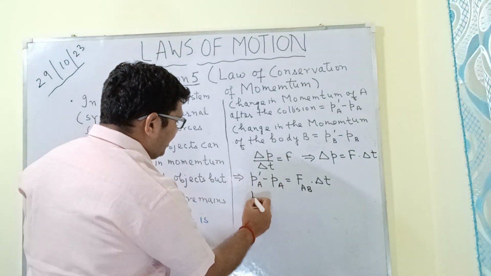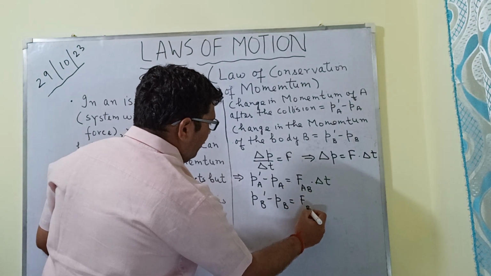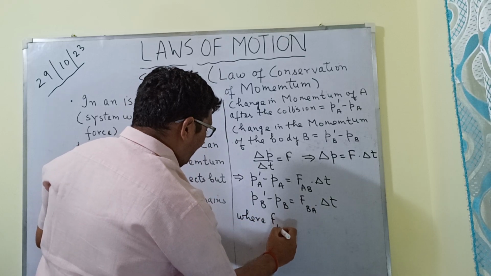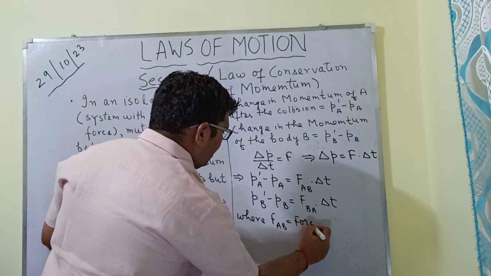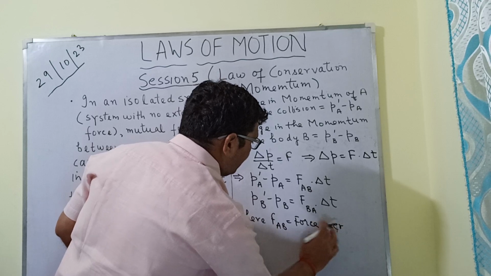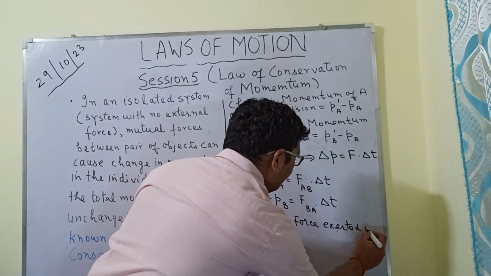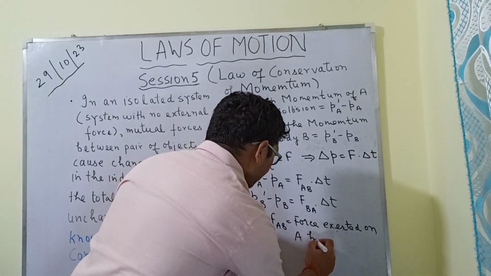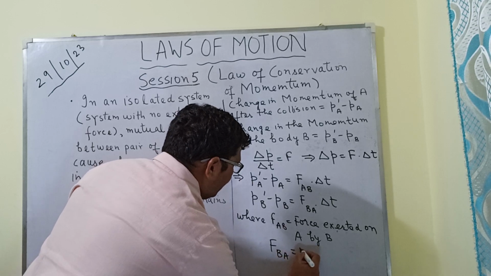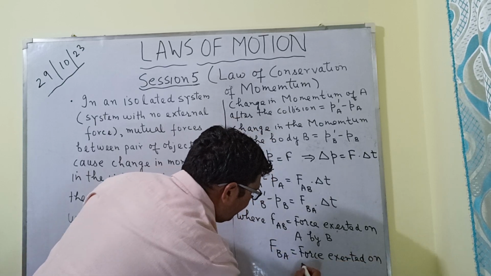And we can also write that PB dash minus PB will be equal to FBA dot delta T, where FAB is the force exerted on the body A by the body B, and FBA is the force exerted on the body B by A.